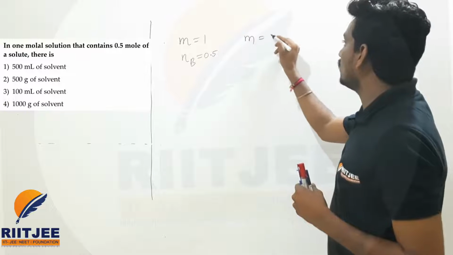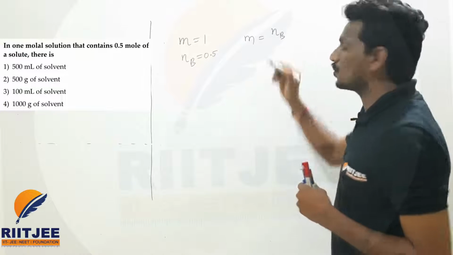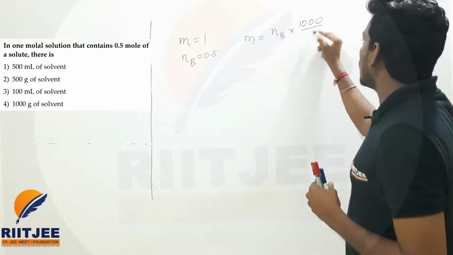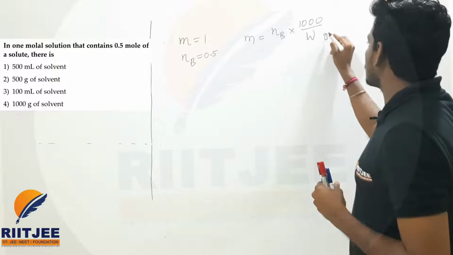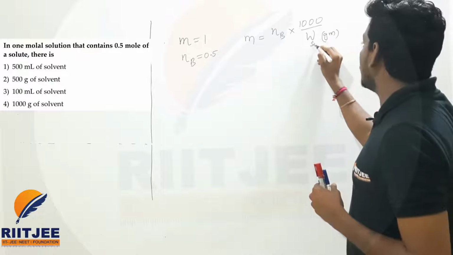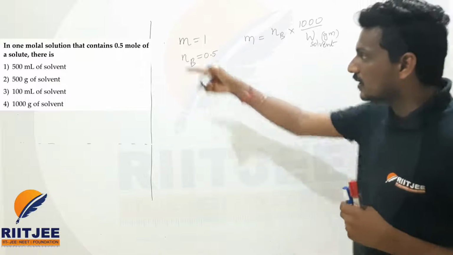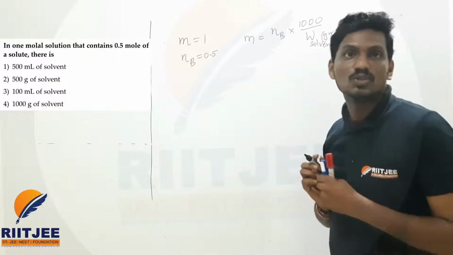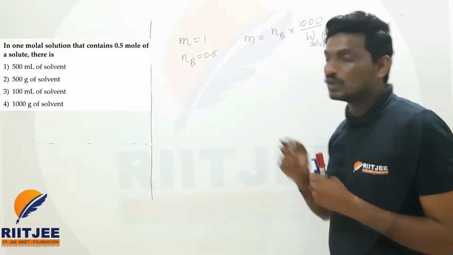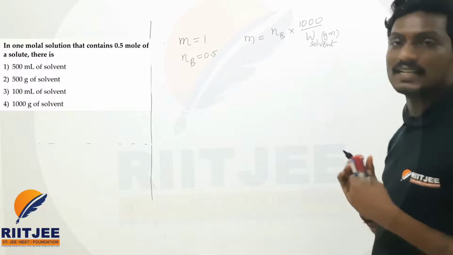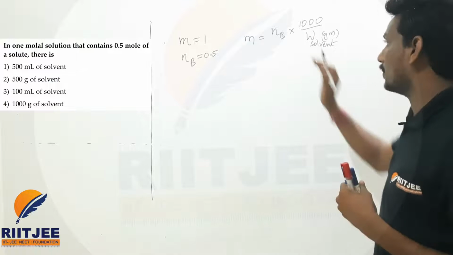Molality is equal to the number of moles of solute times 1000 divided by the weight of the solvent in grams. What is this, sir? Weight of solvent. See, why I wrote grams: if you observe, all the options are in grams only. If you take kg, you should again convert into grams. That's why I directly took the formula in grams only.